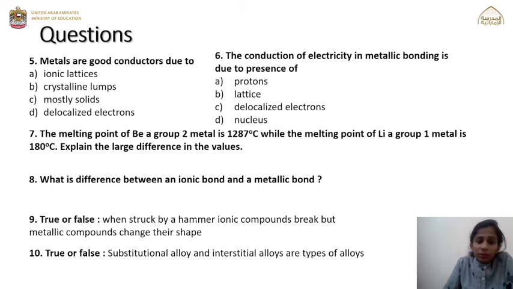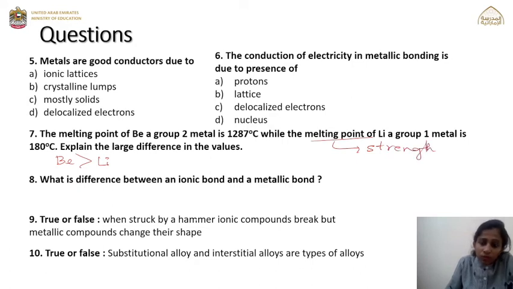Question 7. The melting point of beryllium, a group 2 metal, is 1287 degrees Celsius, while the melting point of lithium, a group 1 metal, is 180 degrees Celsius. Explain the large difference in the value. Through the question you came to know that beryllium has a higher melting point when compared to lithium. Now melting point is related to the strength of the bond.